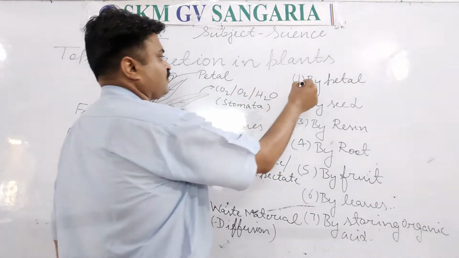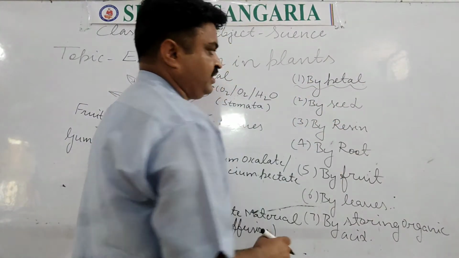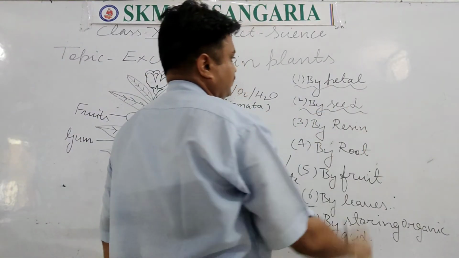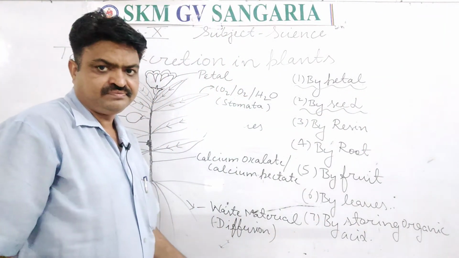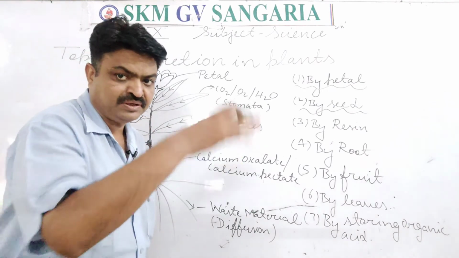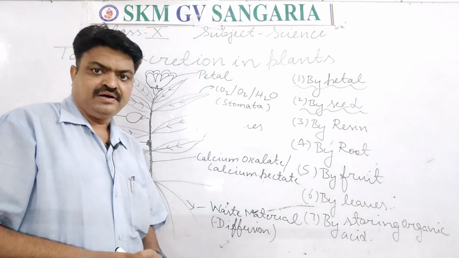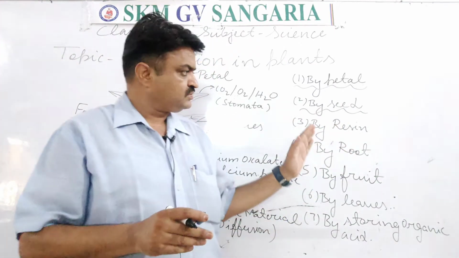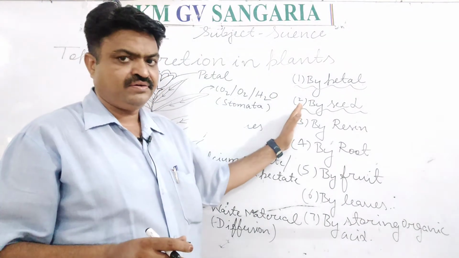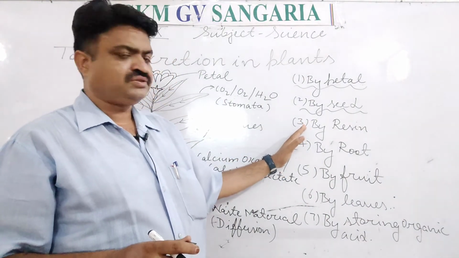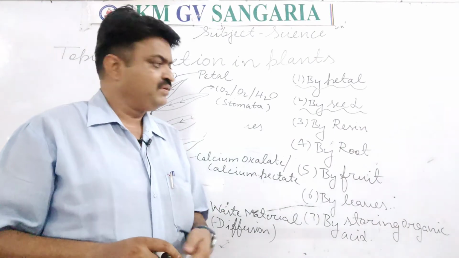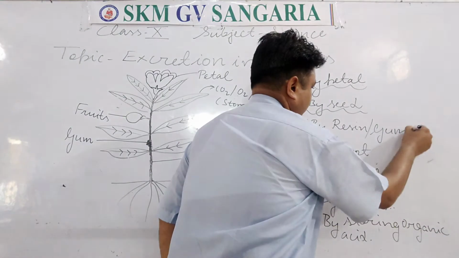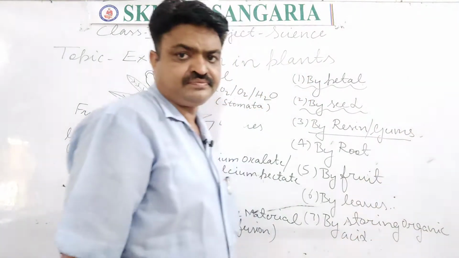First, by petals, they get rid of the waste. By seed they get rid of the waste, and with the help of seed dispersal, the seed is launched to the different surroundings. So with the help of the seed they get rid of it. Next, they also remove their waste with the help of resin and gums. Resin and gums, you will write.